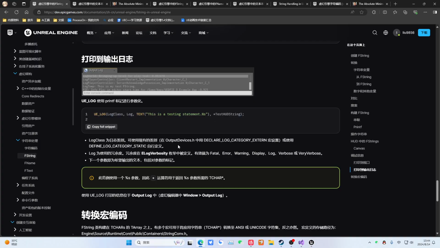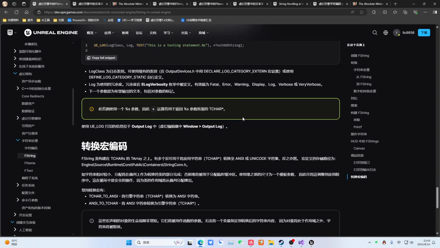That is, we implement it through our UE_LOG, and we haven't talked about this log yet. We'll cover it in the next chapter. Actually, a log category can be declared. Here it uses a log category. When we generally don't want to declare it, we can use LogTemp. That is perfectly fine. And it is divided into several levels. Obviously, if you use Fatal, it will directly crash. Error and Warning display logs, which can be used freely, just to display different colors. And Verbose and VeryVerbose are very redundant and verbose information.